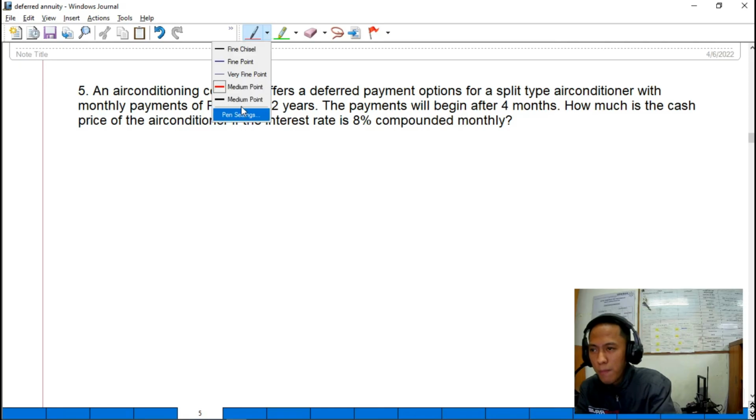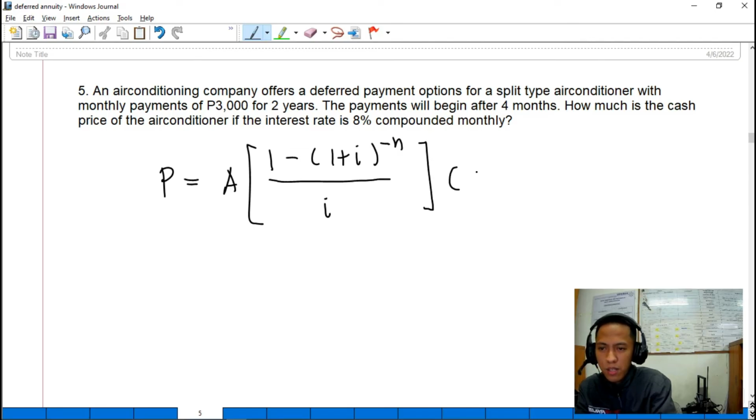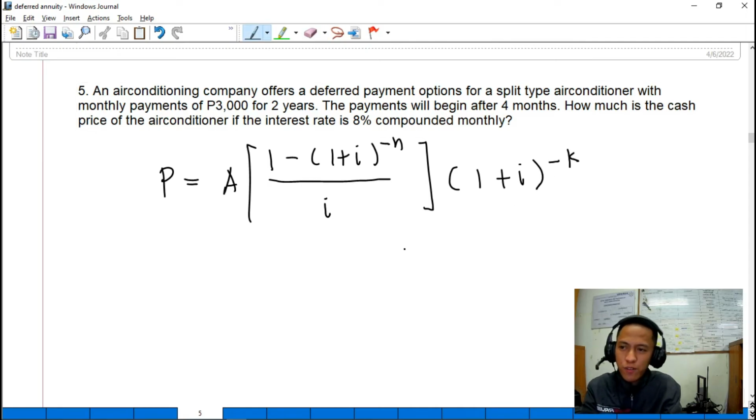So, write the formula. The present value of your deferred annuity is A times the quantity 1 minus 1 plus I raised to negative n, all over I, times the quantity 1 plus I raised to negative k. So, let's do the cash flow diagram in order for us to get the number of payments and the period of deferral.